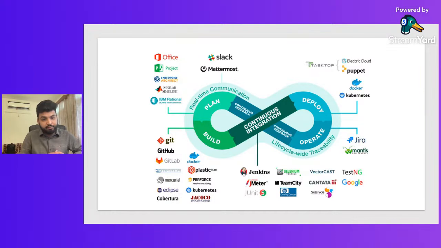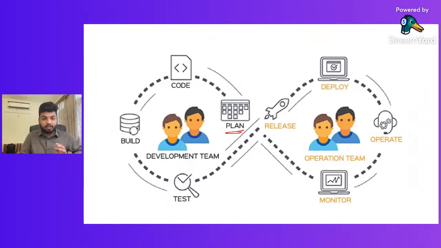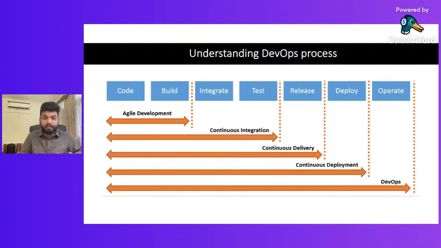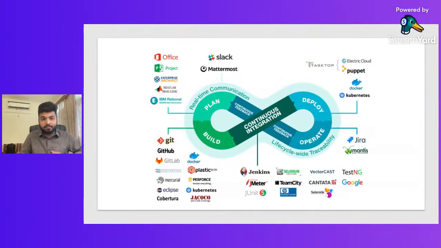First is the planning stage. Second is build; between planning and building, we code. Third is continuous integration. After continuous integration, we have deployment. We operate that software, then continuous feedback. Again, the same cycle which we have shown in this figure.